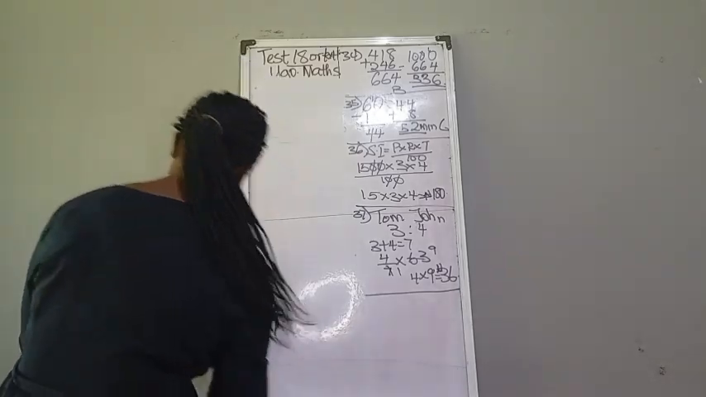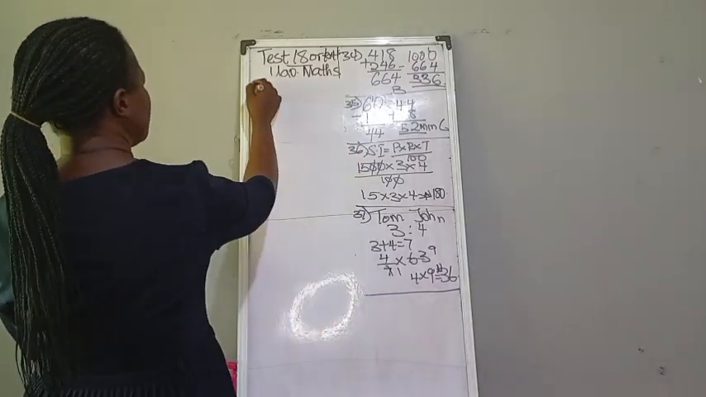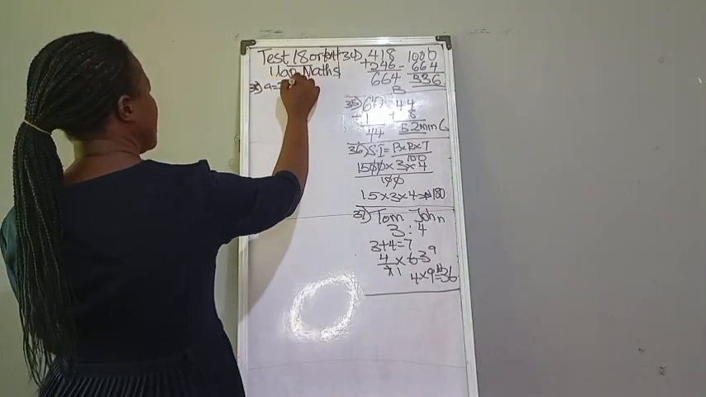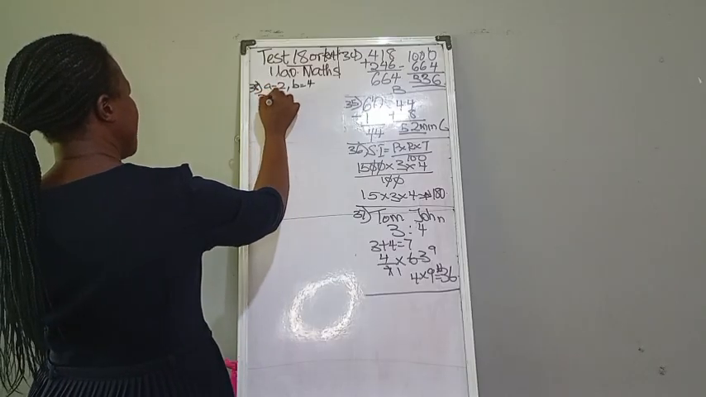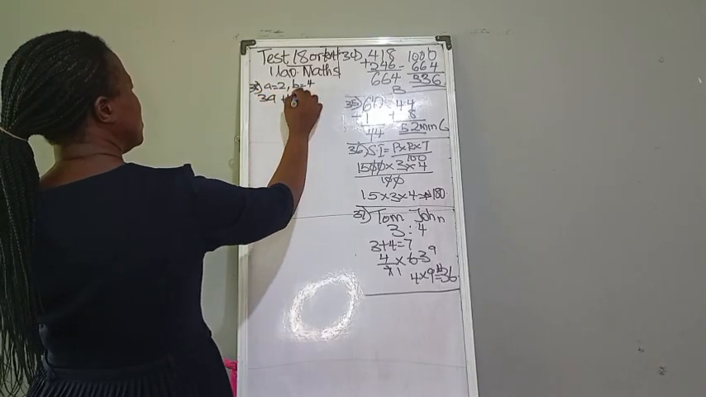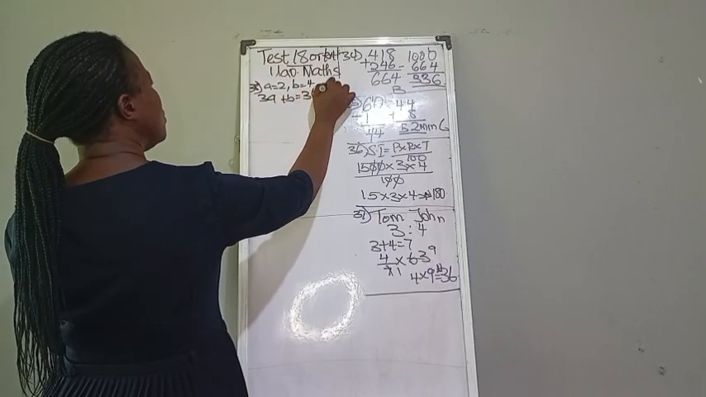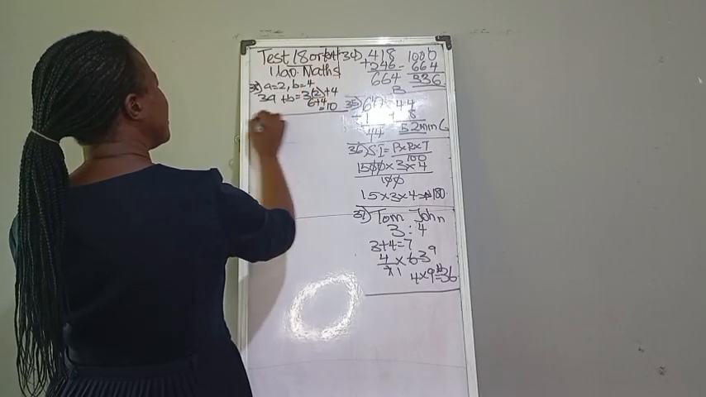So number 38 question says, if A is equal to 2, B is equal to 4, find the value of 3A plus B. So it is going to be 3 times 2 plus 4. And this is 6 plus 4, which is equal to 10.